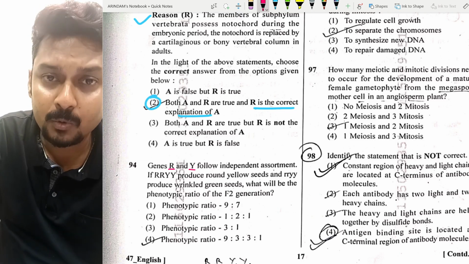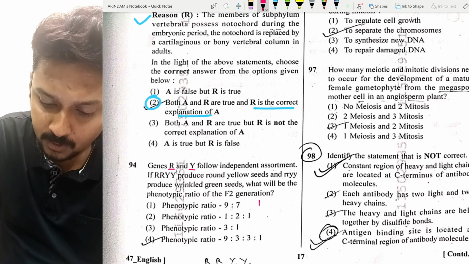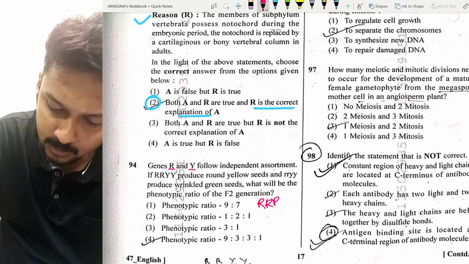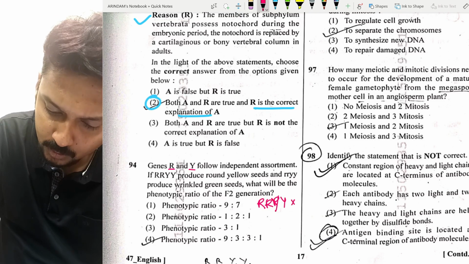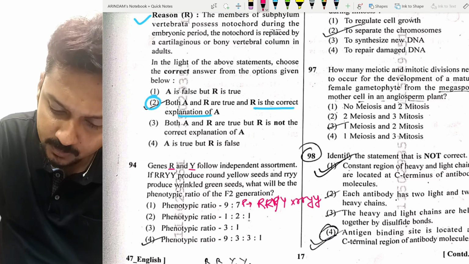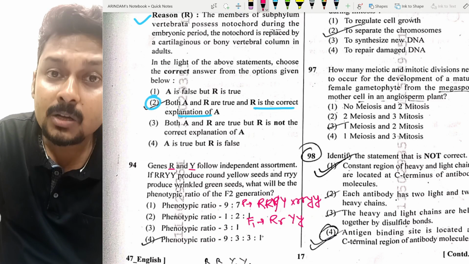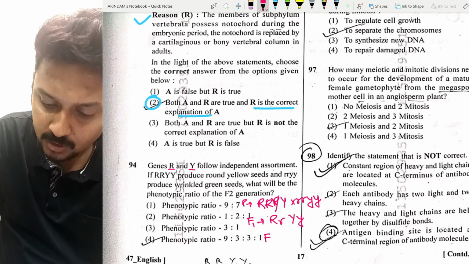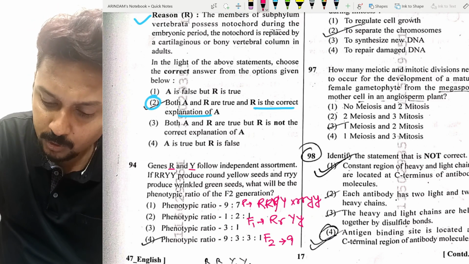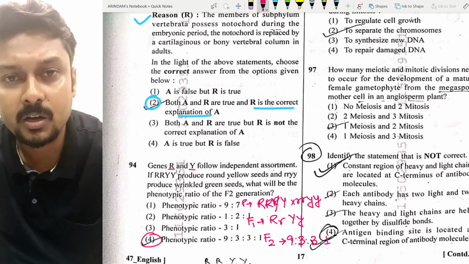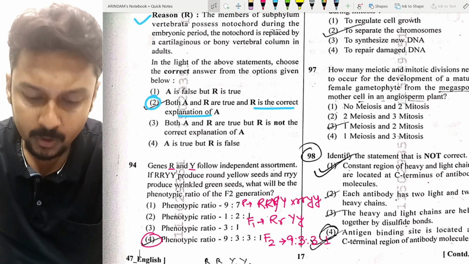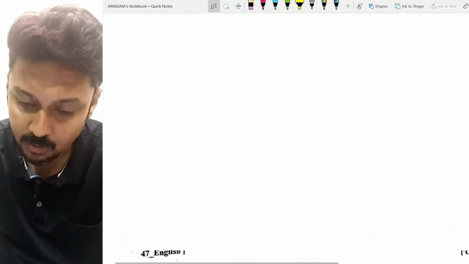So a direct cross came. We know if a direct Mendelian cross comes, let's say capital R capital Y crossed with small r small y. This is the parental generation. In the F1 progeny, all the members will be capital R, small r, capital Y, small y. If we do the self cross in the F1 generation, in the F2 generation, whatever progeny will be produced, the ratio will be 9:3:3:1. So option number 4 is correct for question number 94. Very easy question, came from the genetics portion.